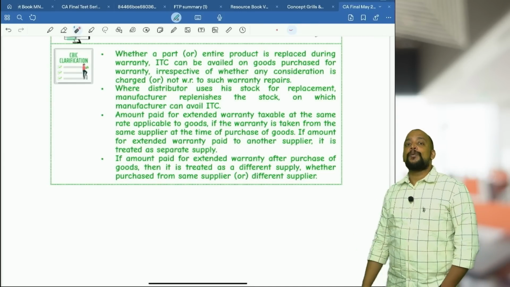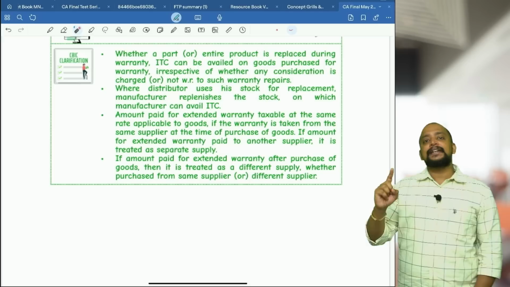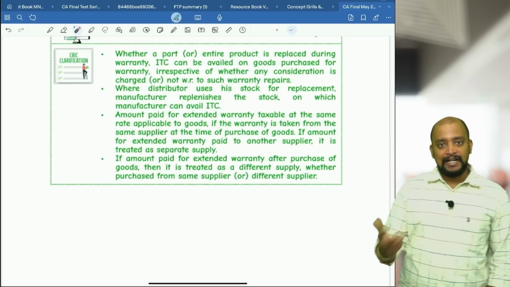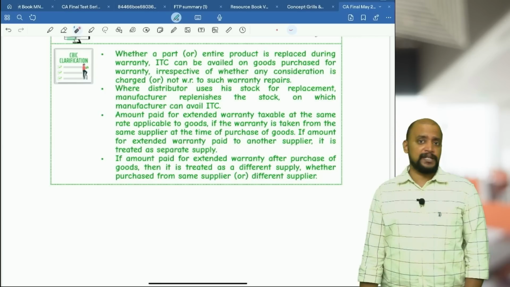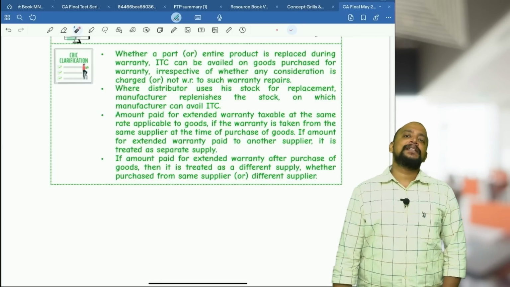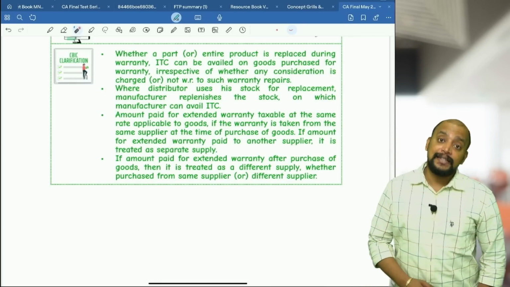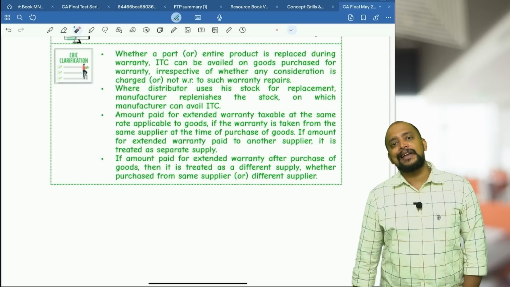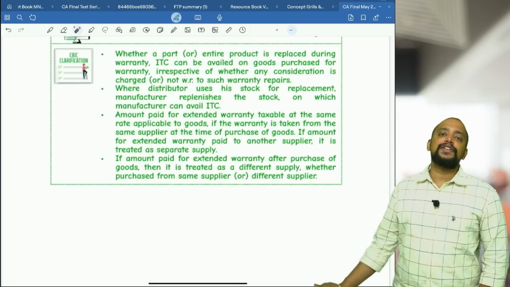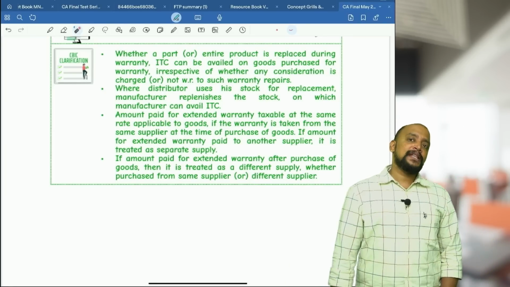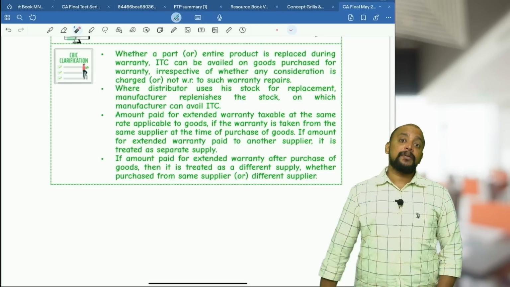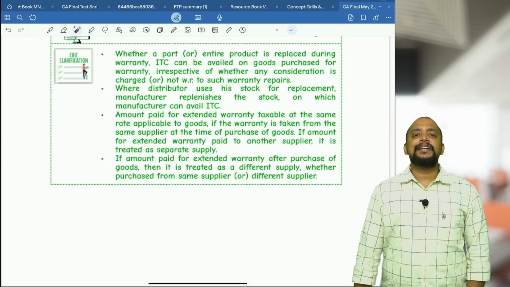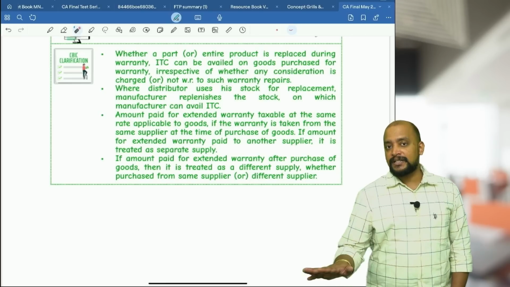then it will be treated as a composite supply, and we need to apply the rate applicable to the product for these additional warranty charges. For example, you are buying a TV and the TV rate is 28%. At the time of buying the TV, you pay the additional warranty charges at the same time from the same supplier; then on that additional warranty charge also we need to pay 28%. What if we pay the additional warranty charges at a later point of time, or at the same time from a different person? Then we will treat it as an independent supply and the rate of 18% will be applicable.